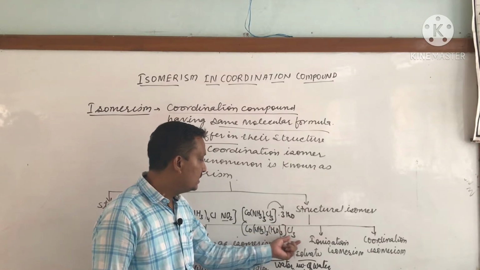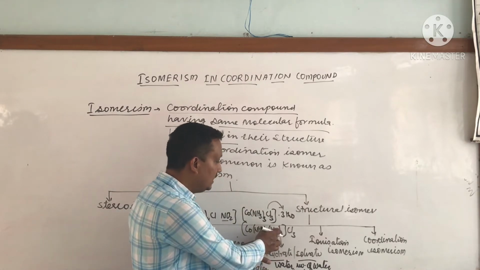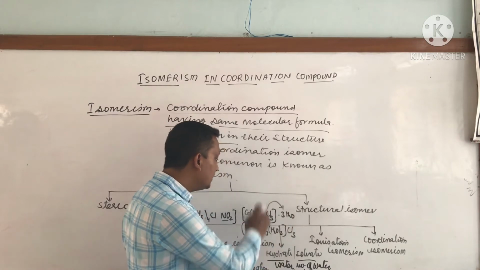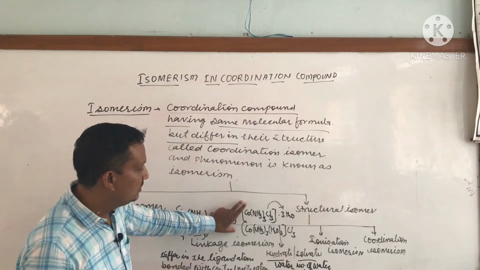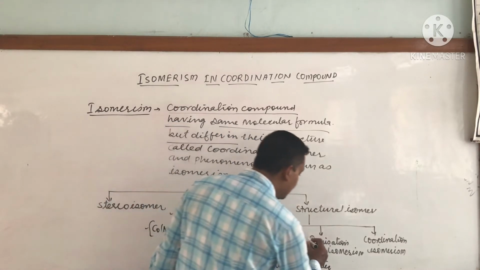In the second case three water molecules act as ligands. Therefore these are hydrate isomers.